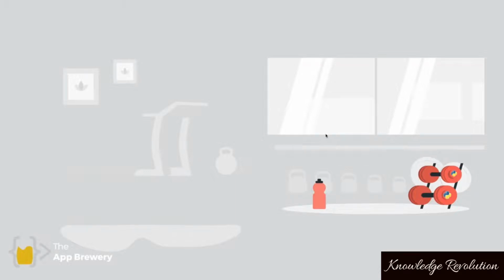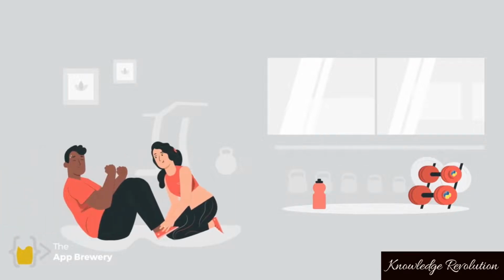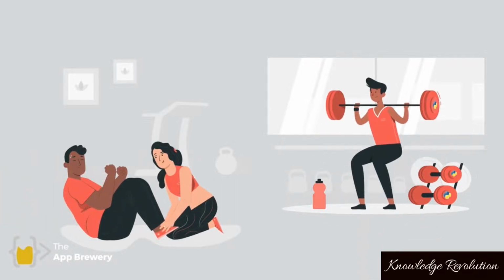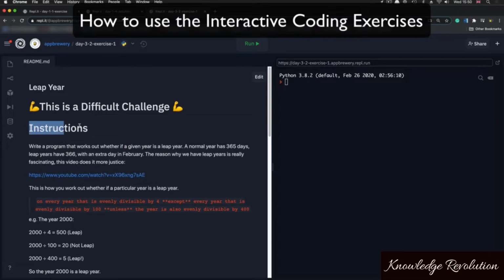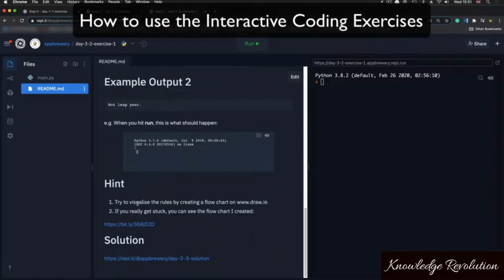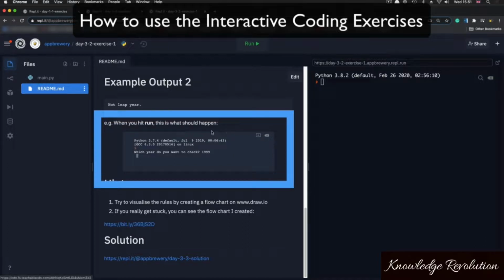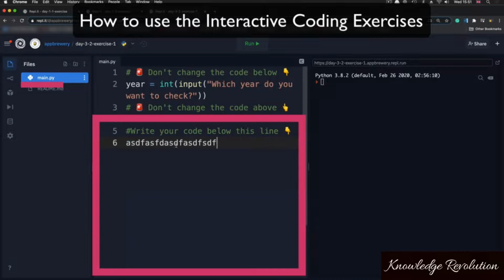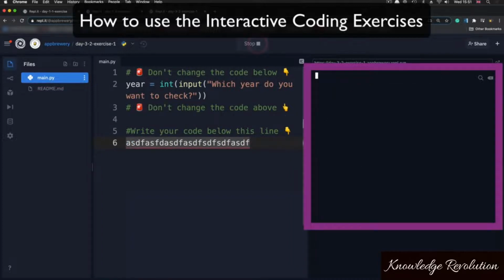Throughout this course, we'll be getting you involved in a lot of these interactive coding exercises. And the idea is that you're not just sitting here watching me talk, that you're actually putting everything you're learning into practice. That way, it actually becomes your own. These coding exercises are great because we can give you instructions and show you what should happen if you write the correct code, what it needs to do, and you'll be able to write your code as well as see it run in the console.